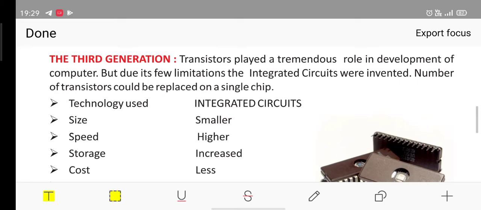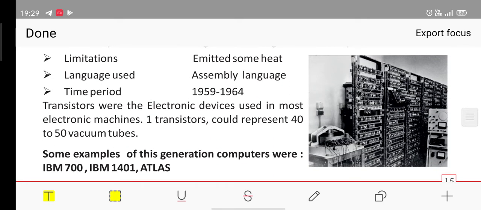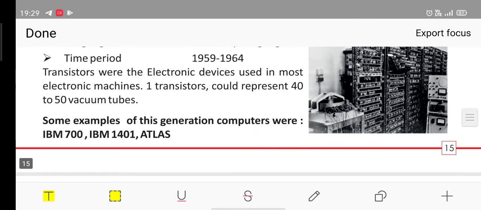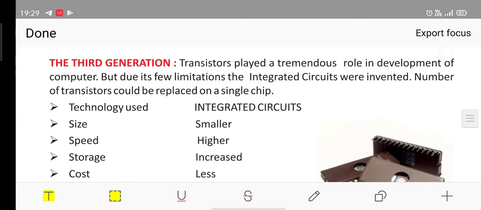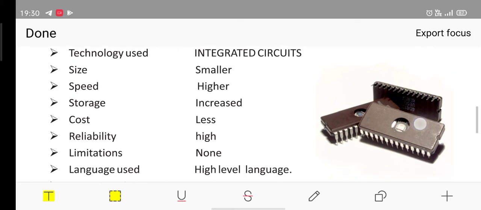Now you had seen over here the transistors in the second generation computers. These transistors were replaced by a single chip. As we had seen, 40 to 50 vacuum tubes were replaced by one transistor. Now similarly, I am not sure of the exact number, but a few transistors would be replaced by a single chip. So here also the technology used was integrated circuits.